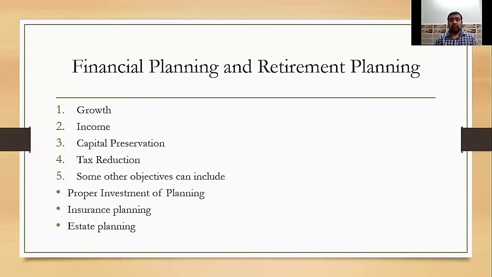After that, our next point is financial objective and retirement planning. Determining your retirement objective and goals is very important to ensure a secure future. There are four basic types of financial objective. The first is growth. Growth basically refers to an increase in the value of investment over a period of time. Growth or capital gain is the profit that an investor receives when he or she sells the capital asset like investment for a price which is higher than the purchase price.